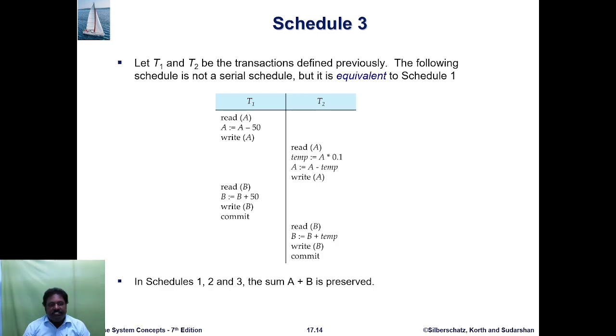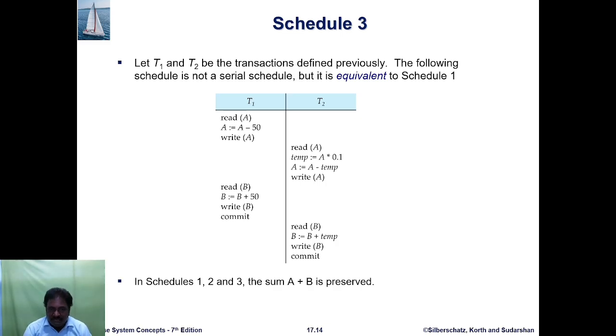Let T1 and T2 be the transactions defined previously. The following schedule is not a serial schedule but is equivalent to schedule 1. T1 reads A, then A = A - 50, then write A. Read A reads the initial value from the database, and A = A - 50 means 50 rupees are reduced and transferred from the account to another account.